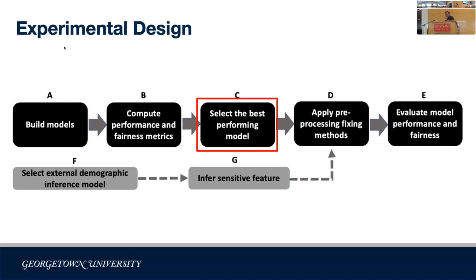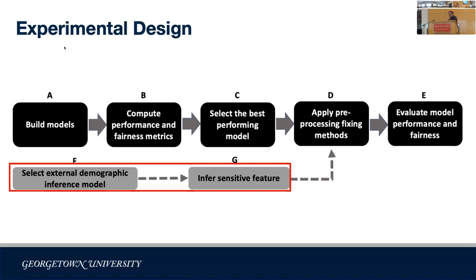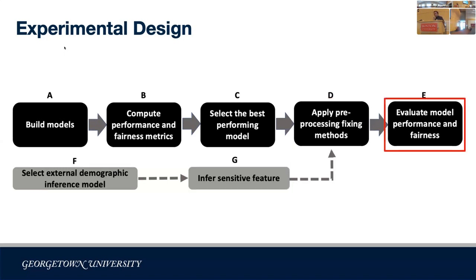Then we choose the best performing model in F1 score and accuracy in each dataset for the analysis. After choosing the best model, we apply three external demographic inference models used on Twitter data to infer the sensitive attribute, which is gender in this case. Then we apply a resampling pre-processing bias mitigation tool using the ground truth and the inferred sensitive attribute to get the fixed training data. Then we use the fixed training data to train the machine learning model, and finally compare the results of the fixing methods in terms of performance and variance.